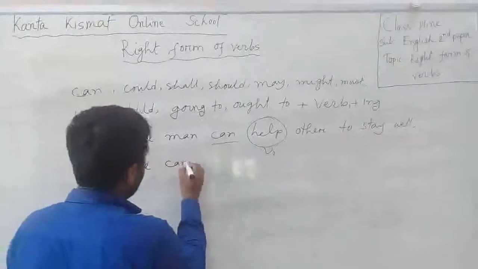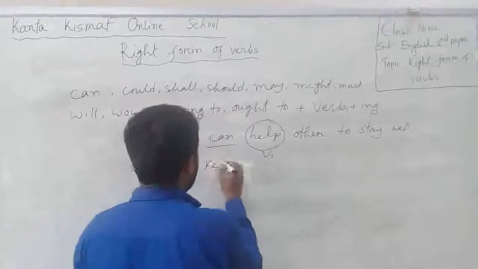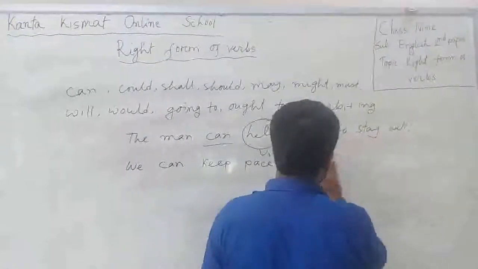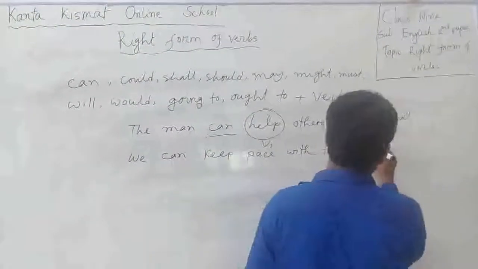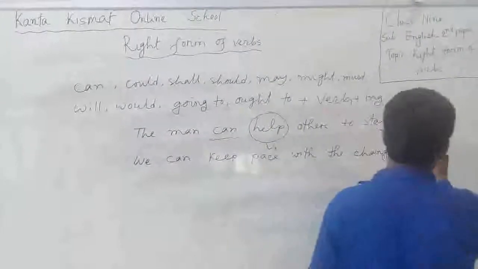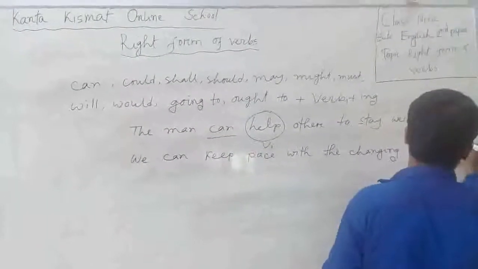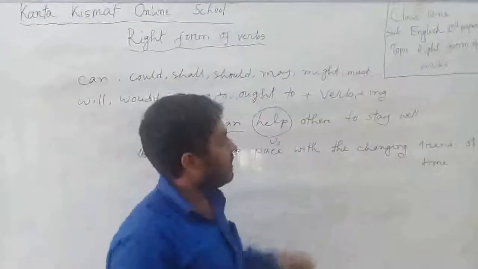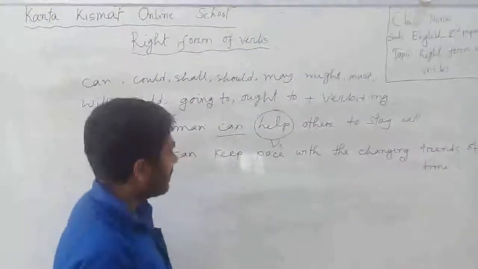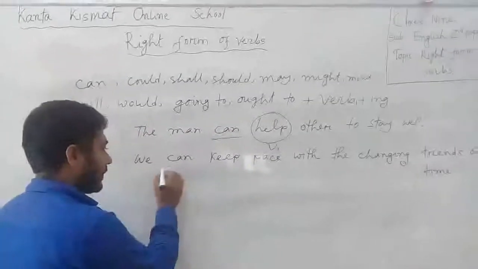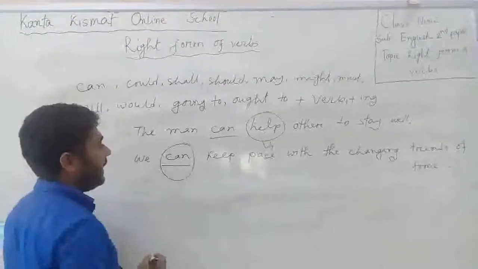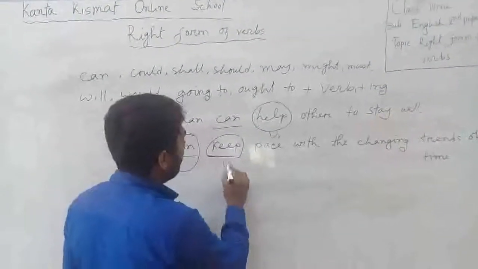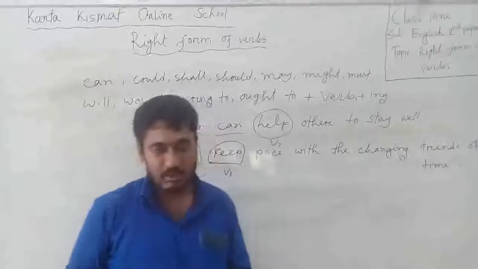We can keep pace with the changing trends of time. Okay, dear students, we can keep pace with the changing trends of time. সময়ের পরিবর্তনের ধারার সাথে আমরা তাল মিলিয়ে চলতে পারি। Here can is a modal auxiliary verb and the principal verb is keep. I have used here the V1 form of the verb keep. Are you clear, my dear students?